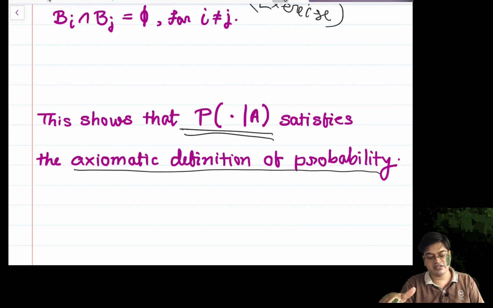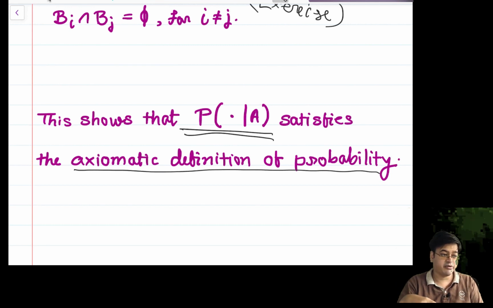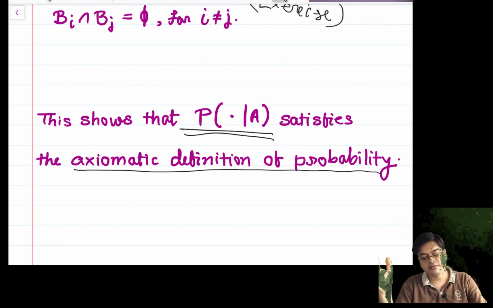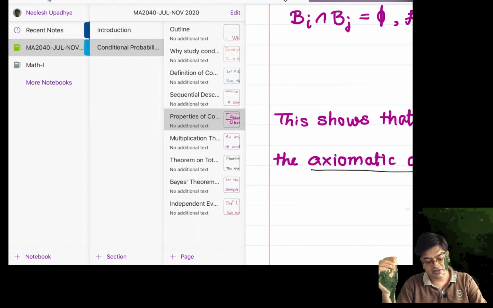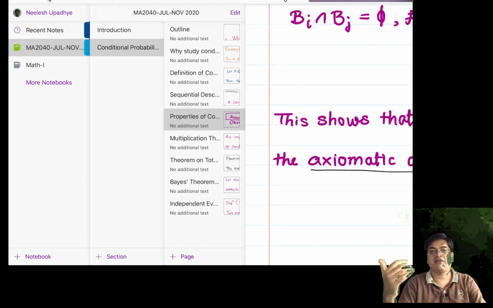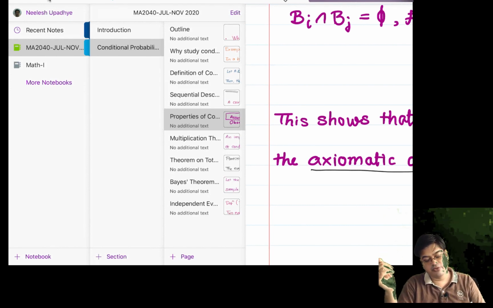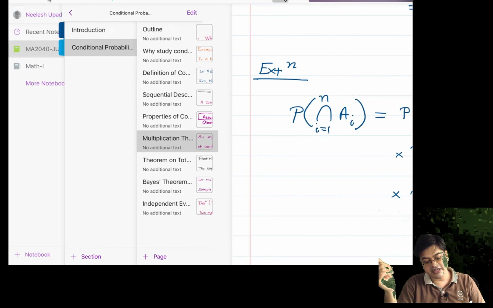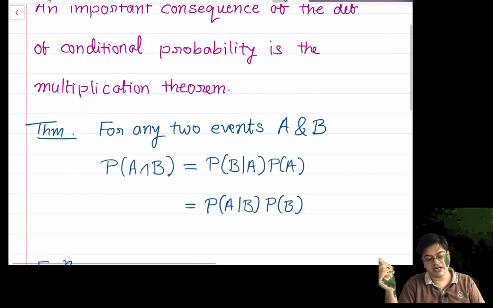So we need not distinguish between conditional probability and regular probability, because all properties are valid, and when you take the conditional world or conditional universe, your sample space is restricted, so the computation of probabilities is easy. Therefore, it is recommended to use conditional probability appropriately. That is the advantage of conditional probability. So in particular, now we have a tool. If we have understanding about conditional probability, we have a tool to find the probabilities of intersections in a more classical manner.